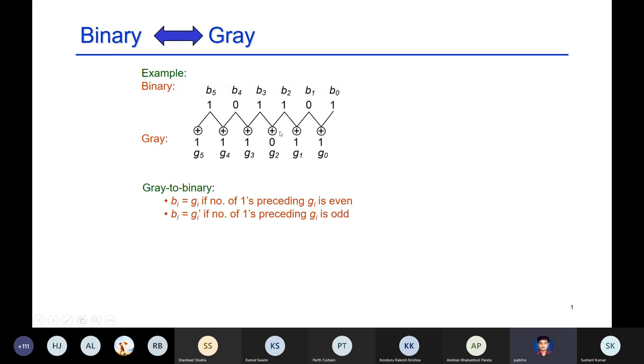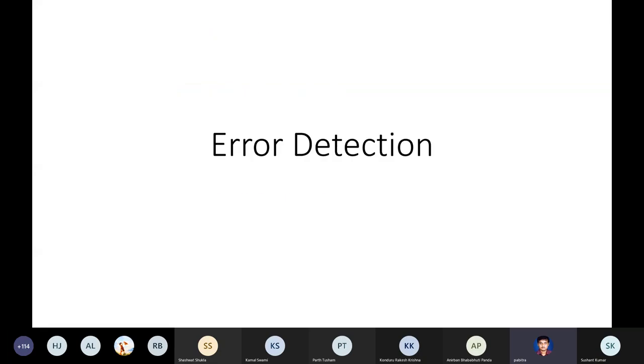This can be shown to be equivalent to this diagram. If you remember it, it's fine. G4, for example, is the XOR of B5 and B4. So this diagram, if you remember, it will be fine. Okay, anyway, let's move on to another topic.